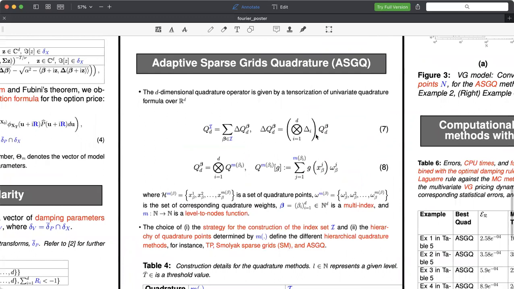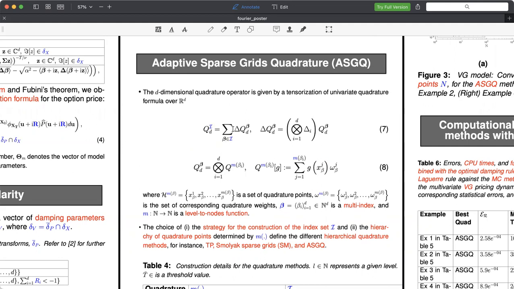Now we move to the adaptive sparse quadrature section. The d-dimensional quadrature operator is given by a tensorization of univariate quadrature formulas over R^d, where the quadrature operator is a function of the dimension and also an index set, and is defined as a sum over the multi-indices, a vector of integers belonging to the set of multi-indices, which defines the quadrature method of different mixed difference